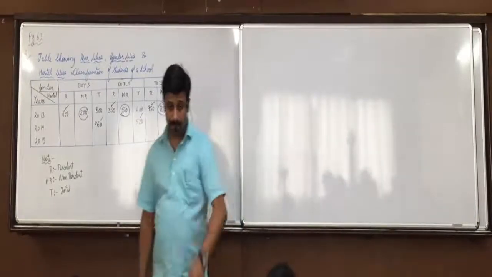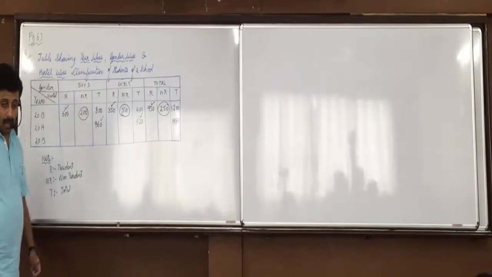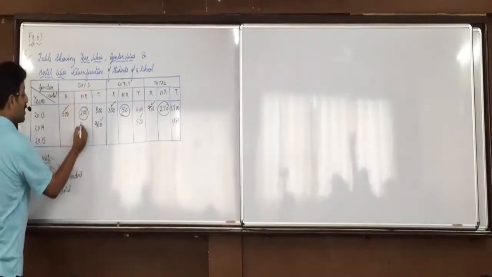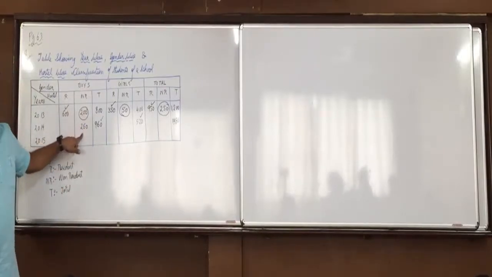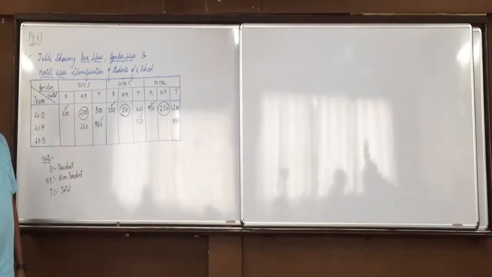Drashti, where will you write 260? Sir, in 2014 boys. Yes, 2014 boys, 260 not residing in hostel. Raise your hand who did not understand this. All are clear with it? And where will we write 100? 960 minus 260. Where will we write 100? I am asking you.